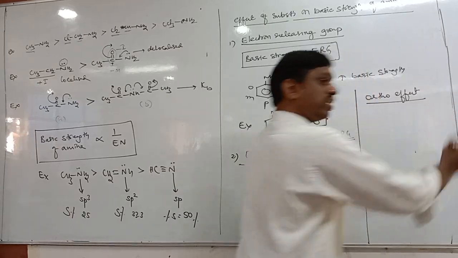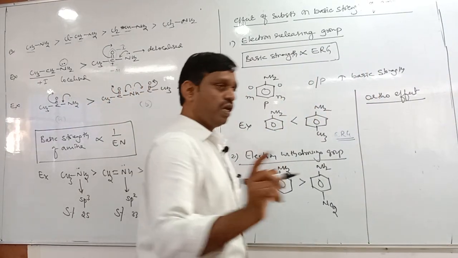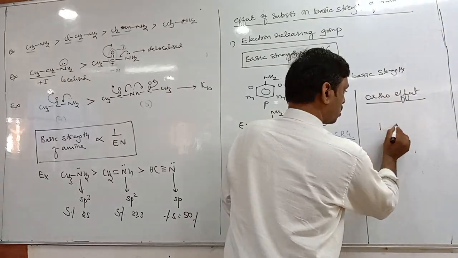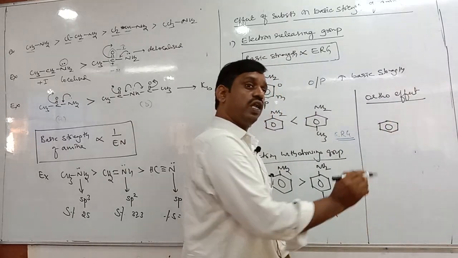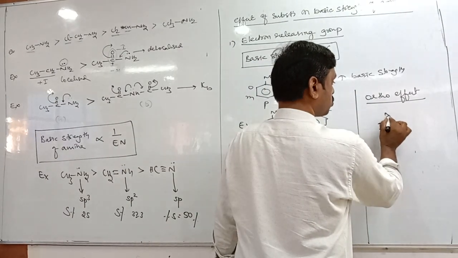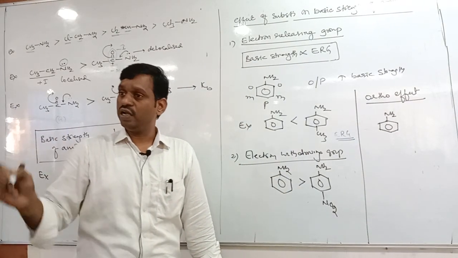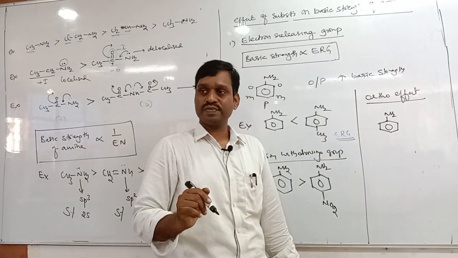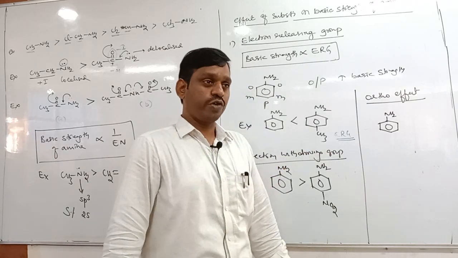Ortho effect. What is ortho effect? Listen first. Ortho effect is: ortho substituted aniline is always less basic compared to aniline, irrespective of the nature of the substituent. Means what? Ortho substituted aniline is always less basic compared to aniline, irrespective of the nature of the substituent.